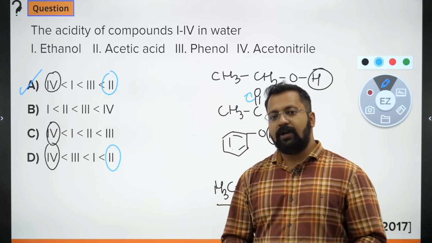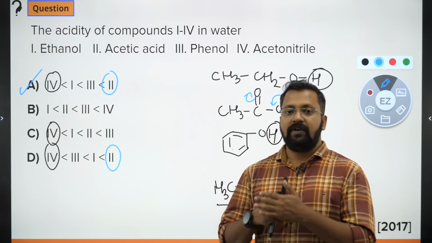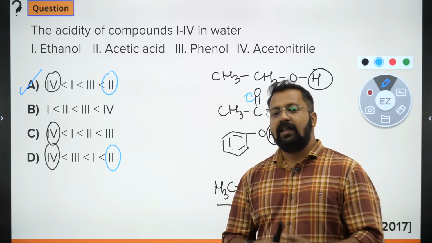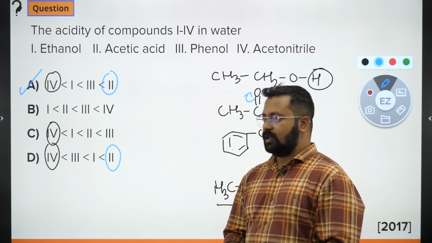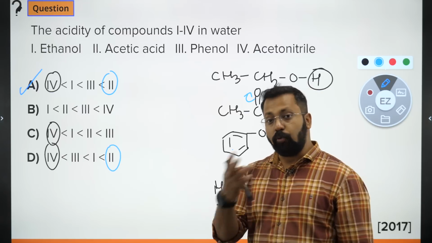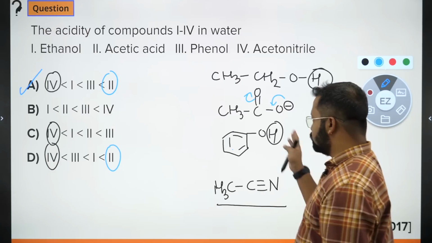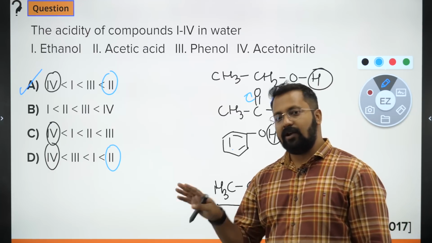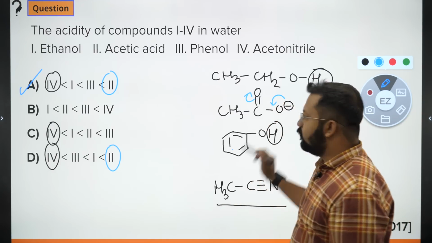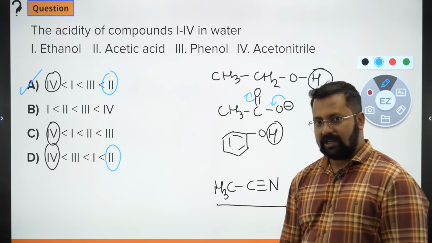The equivalent resonating structure rule will always be favored above the number of resonating structures. If you get 2 equivalent resonating structures and 4 resonating structures, all of them non-equivalent, then equivalent will be given more preference. Okay?